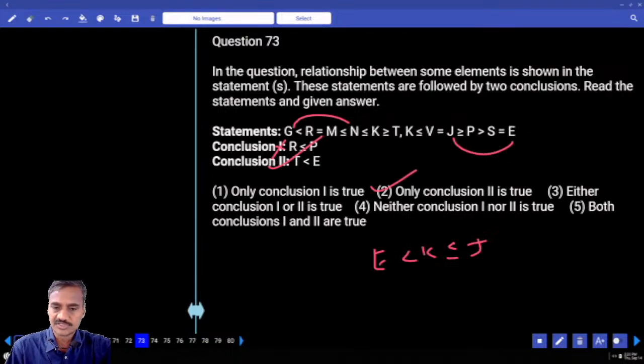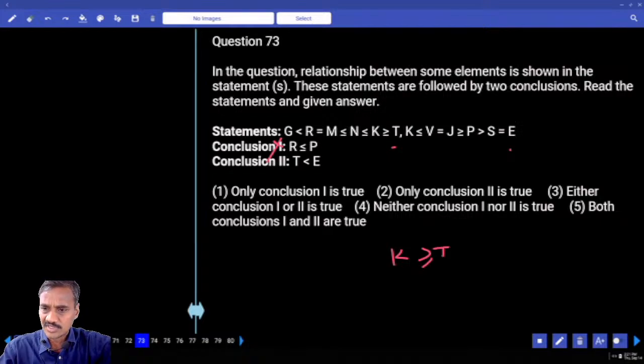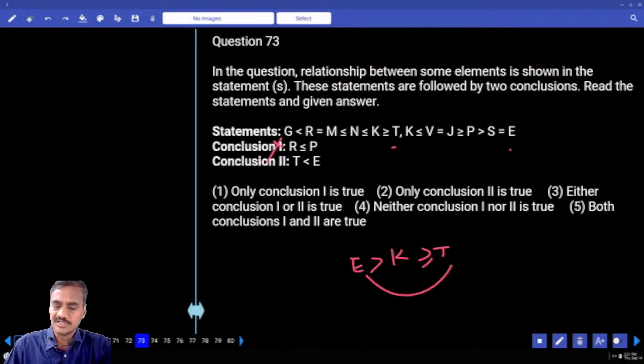The next one, 73rd. Now it is R and P. R is here, P is here, and the element that is common is K. R lesser than or equals to K, and between K and P, two opposite symbols, so no relation can be drawn. And T and E. Now T is here, E is here, and K is common, K greater than or equals to T, and K lesser than E, that is E greater than K, and so T lesser than E is definitely true, and so only 2 follows.